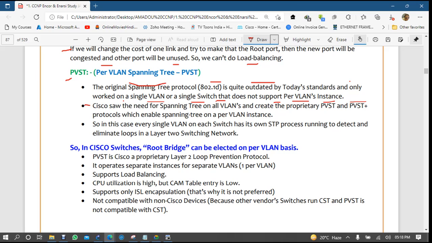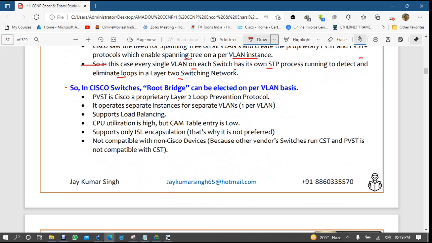It is a protocol to enable spanning tree per VLAN instance. So in this case, every single VLAN on the switches has its own STP process running to detect and eliminate the loops on the layer 2 switching network. So in Cisco switches, the root bridge can be elected on a per VLAN basis.